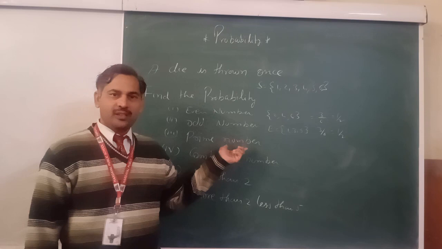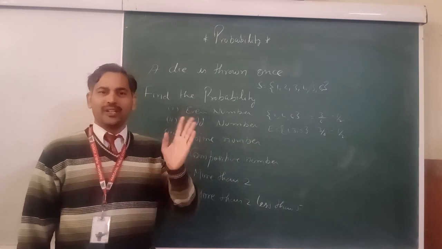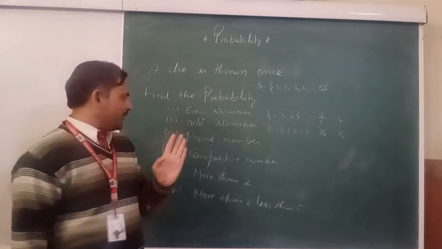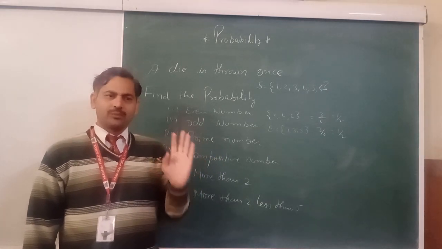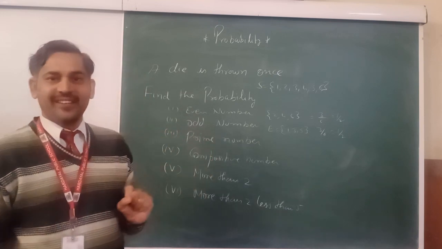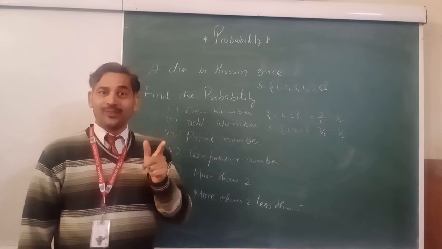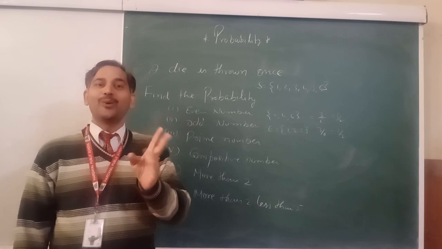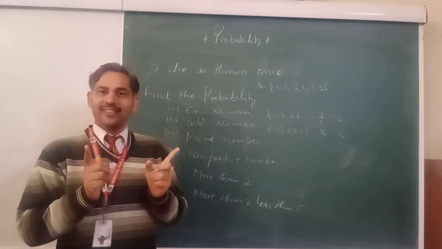Next question. This is the most important one: prime number. Mostly students say 1. They consider 1 as prime, and that is wrong. You know the definition from earlier classes, but some students do not know about prime numbers, so I want to clear this concept. Prime number, exact definition, please note down: a number having only 2 factors, 1 and itself. That is known as a prime number.